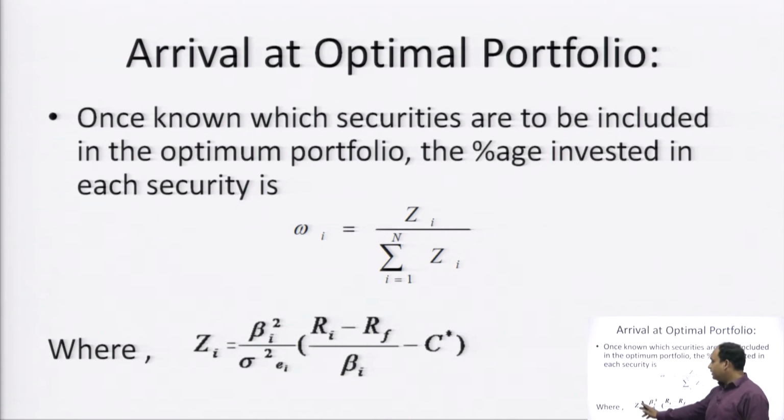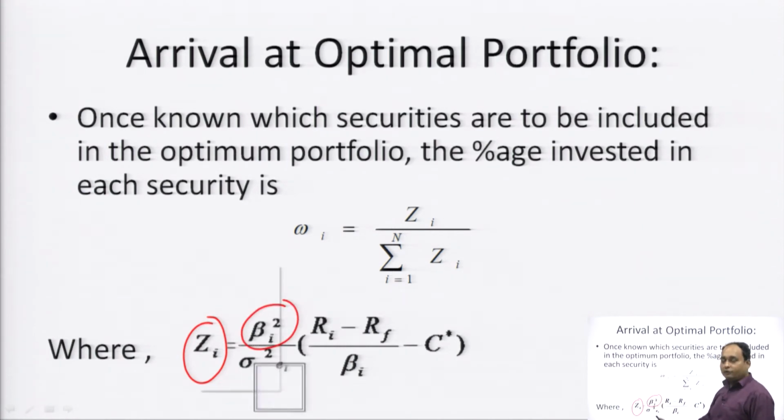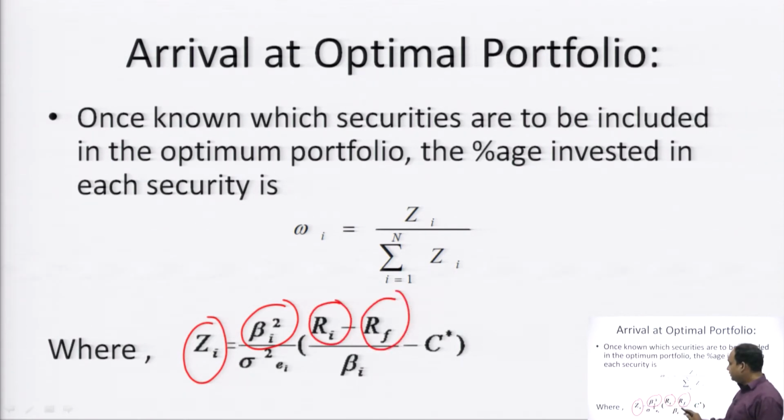In calculating the weightage, we can calculate the Z by, this is the beta square and this is the variance of a particular security. This is the expected return from a particular security, this is the risk free return, this is the beta factor, and this is the cutoff factor which we have calculated earlier.